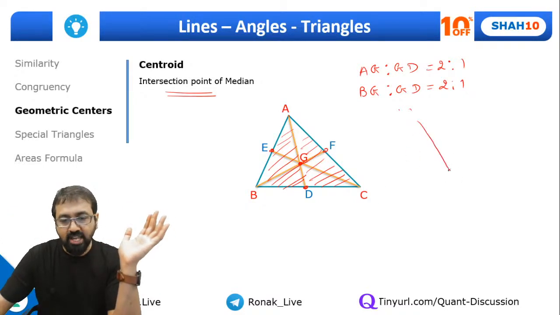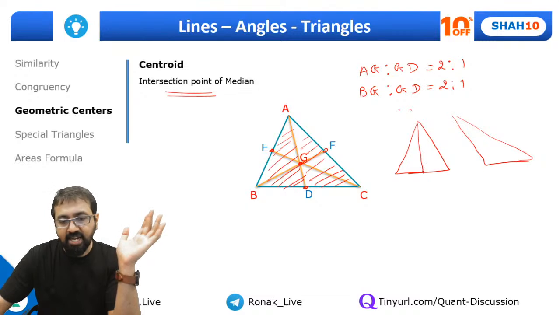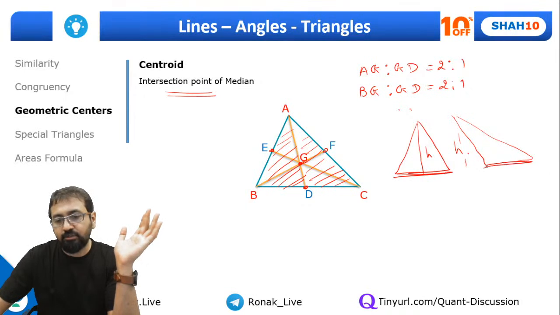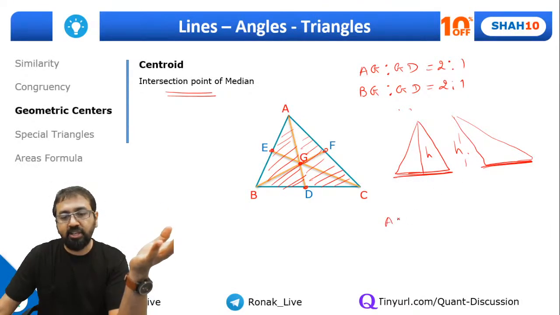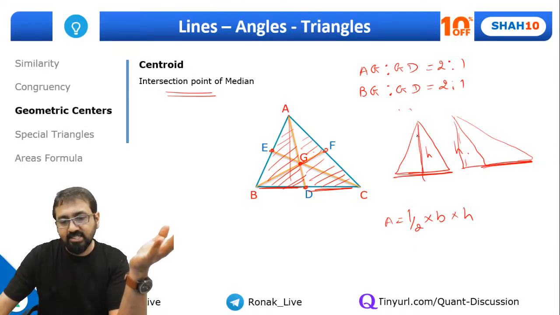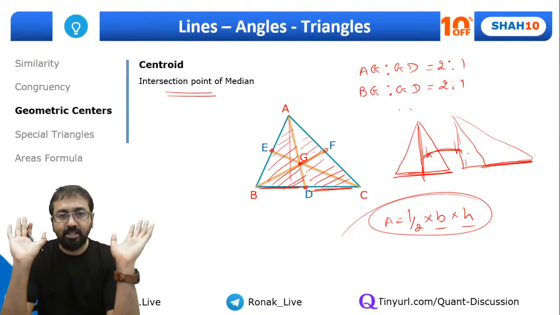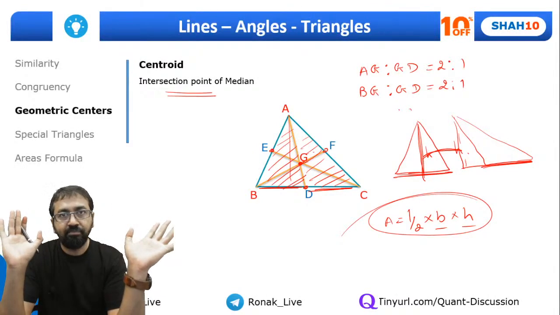Why is it so? Because if I draw two triangles like this, and the other triangle is like this, both triangles will have the same height, and the bases are also equal, of course. So what is the formula of area? 1/2 base into height. Since base is equal and height is equal for both triangles, because for this triangle the height will be outside and for this triangle the same height will be inside, these are one and the same. So base is equal, height is equal, so area has to be equal. So a median divides a triangle into equal area triangles. That's one thing. Are we clear, everyone?